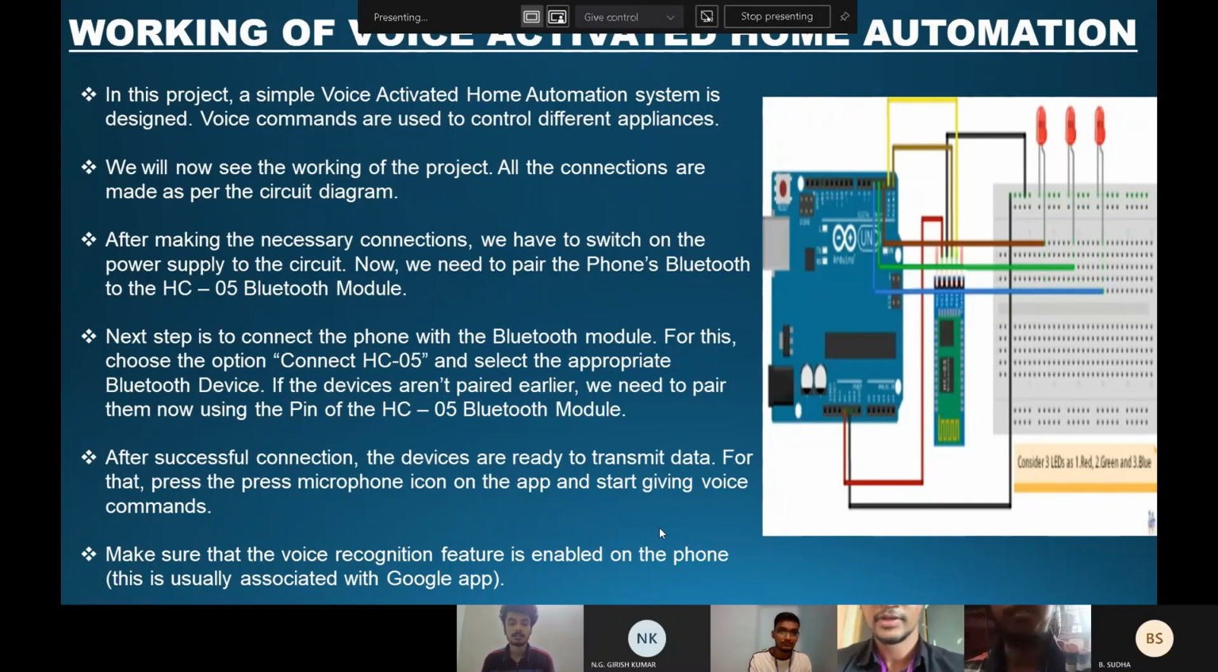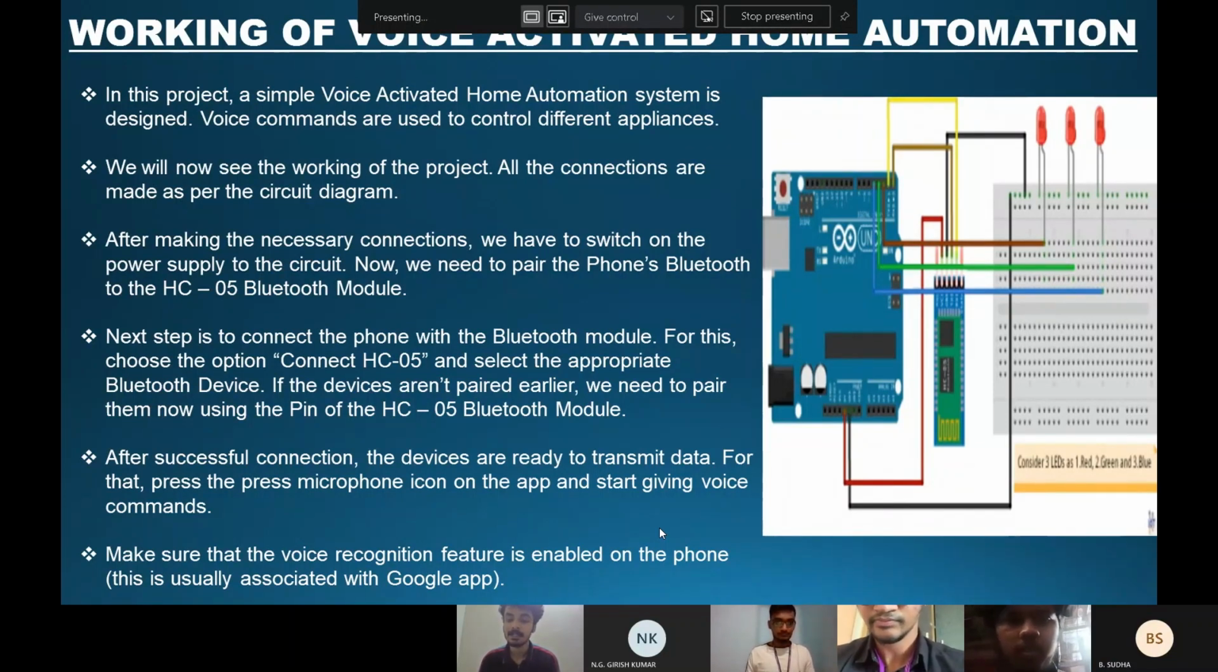After making the necessary connections, we have to switch on the power supply to the circuit. Now we have to pair the phone's Bluetooth to the HC05 module Bluetooth. So the next step is to connect the phone with the Bluetooth module. For this, choose the option Connect HC05 and select the appropriate Bluetooth device. If the devices aren't paired earlier, we need to pair them using the pin of the HC05 module. After the successful connection, the devices are ready to transmit data.